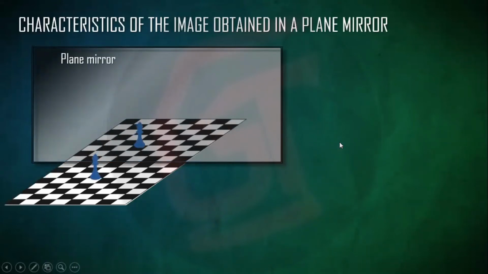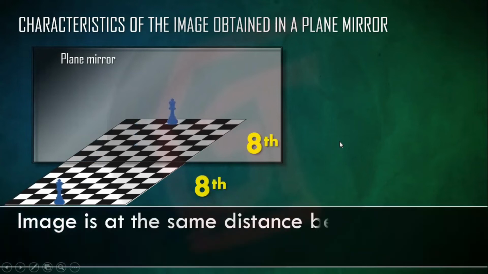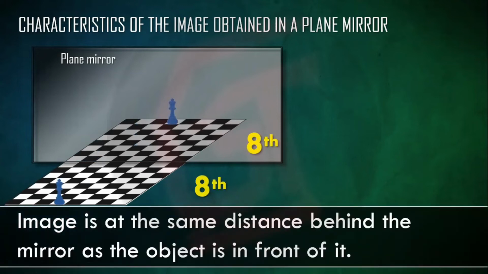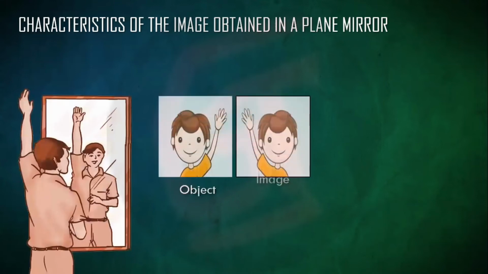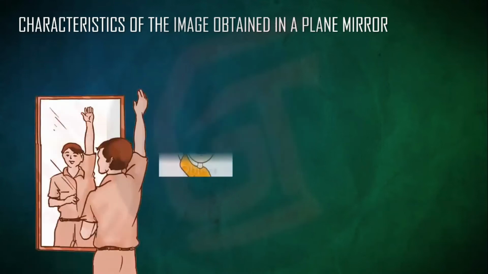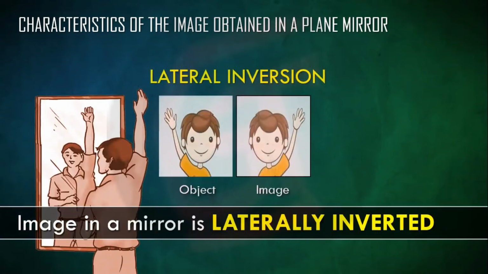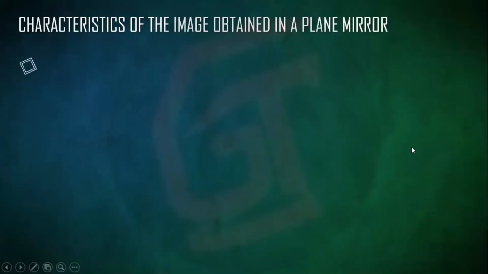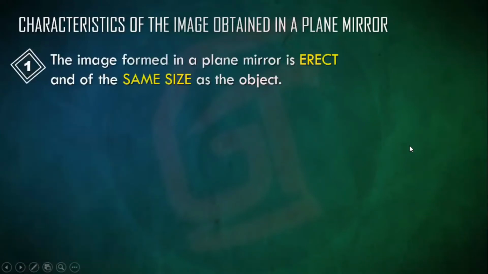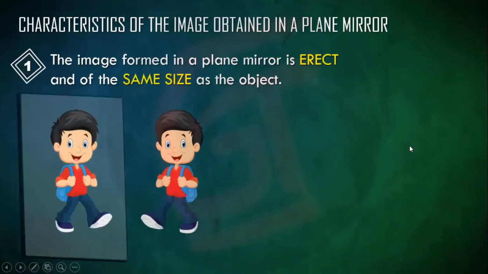In the plane mirror, if you see here also, if it goes far from here, it goes far from there also. Image is at the same distance from the mirror. This is the difference here. Put your right hand here, there's the left hand, so it is called inverted. The image is laterally inverted. Let's go to the next module. Image obtained in the plane mirror is erect and same size.